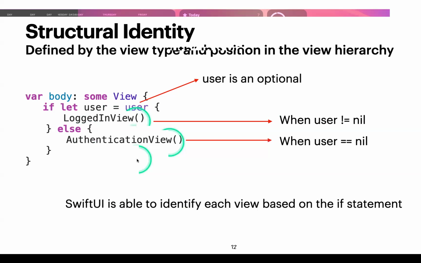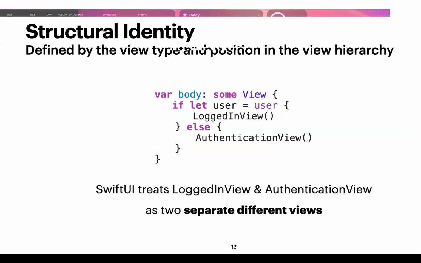SwiftUI is able to know where it is located based on this conditional statement. So SwiftUI treats the logged in view and authentication view as two separate, different views because they're on two separate branches of this conditional statement. They're not the same.